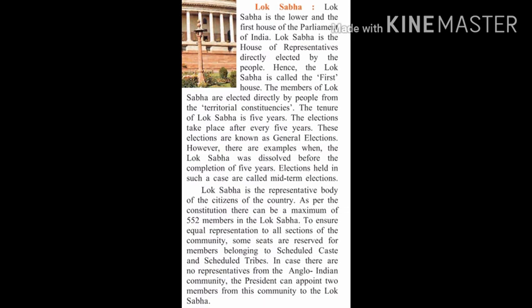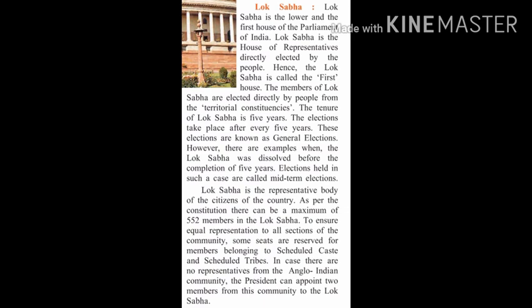of the country. As per the constitution, there can be a maximum of 552 members in Lok Sabha. As per our constitution, how many members should be there in a Lok Sabha? 552. To ensure representation to all sections of society, some seats are reserved for members belonging to the scheduled castes and scheduled tribes. So all sections of society should get a chance to participate in Lok Sabha, and that is why there are a few seats reserved for the members belonging to the scheduled castes and scheduled tribes.